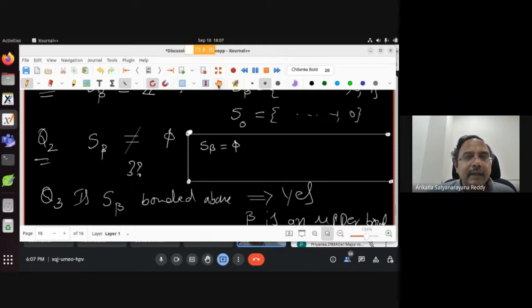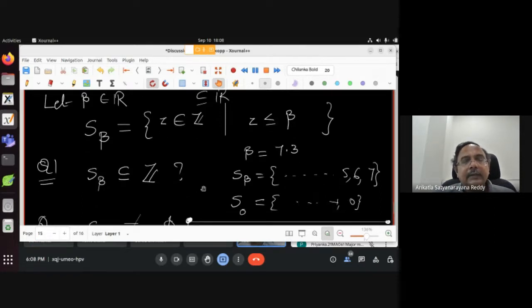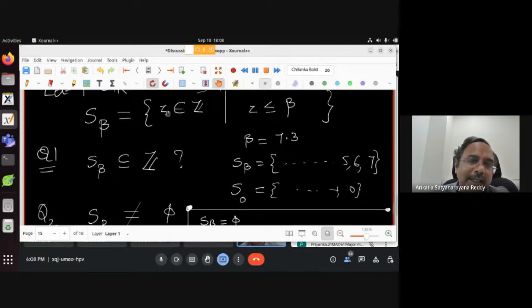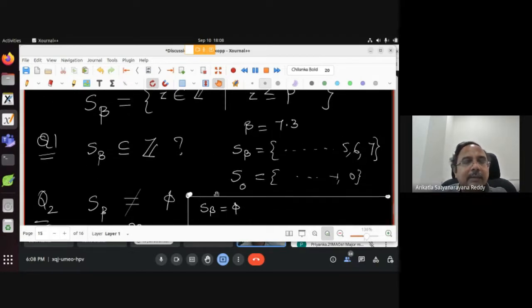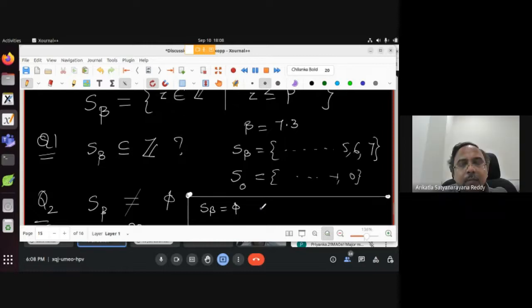S beta is all integers which are less than or equal to beta. But this is empty. What does that mean? We are collecting all those integers which are less than or equal to beta. But what does empty mean? What does S beta empty mean? It means there is no integer in it.